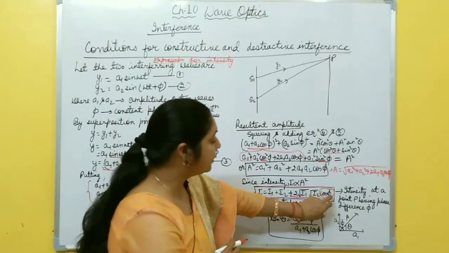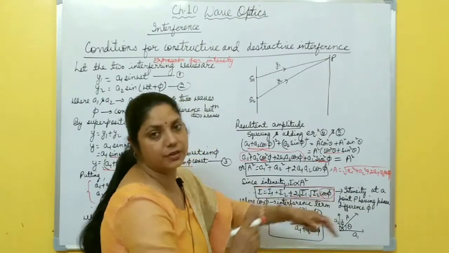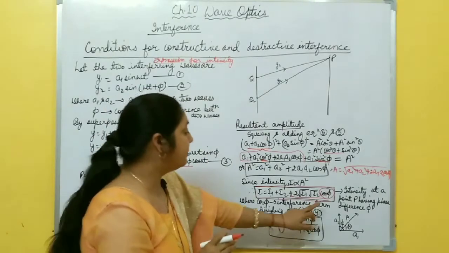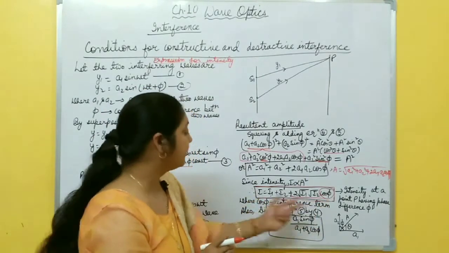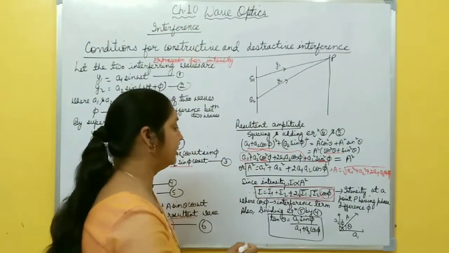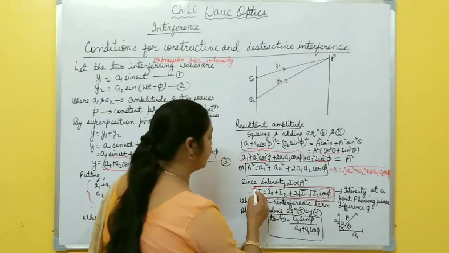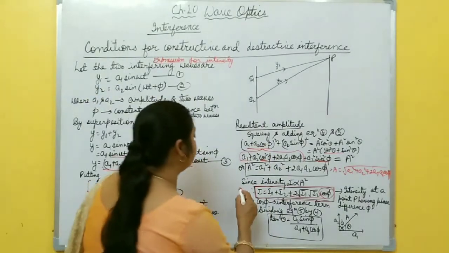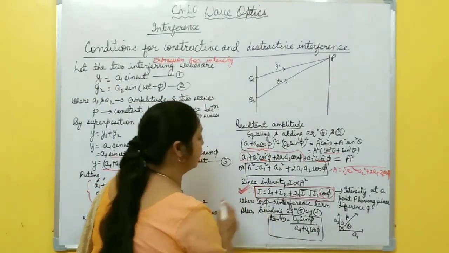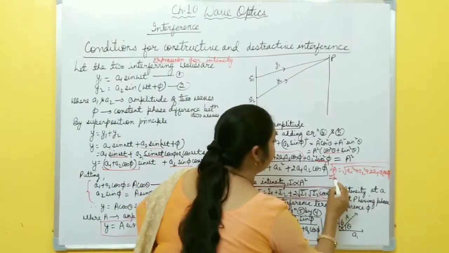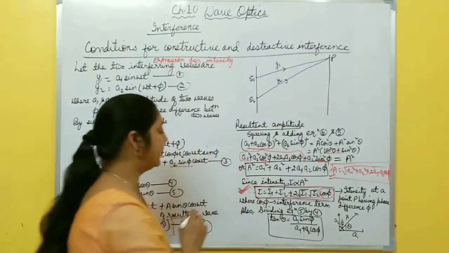Depending upon this value, cos phi may vary from plus 1 to minus 1. So depending upon this cos phi term, intensity at that point P becomes maximum or minimum, right? This is the expression for total intensity due to superposition of two waves. You just remember and revise this equation, and also the amplitude. These two are useful when you are solving numericals, right?